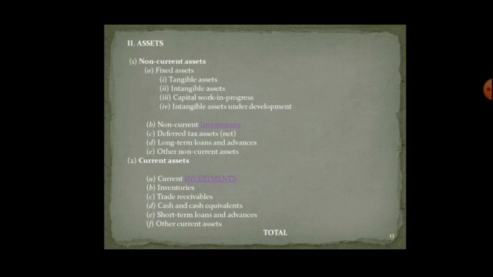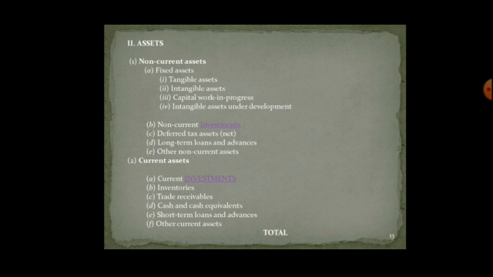Next is the asset side. Just like the horizontal balance sheet, you have non-current assets as a major head. Under that, the minor head is fixed assets, below that tangible assets, intangible assets, capital work in progress, that is the stock of semi-finished goods, intangible assets under development, non-current investments, deferred tax assets.